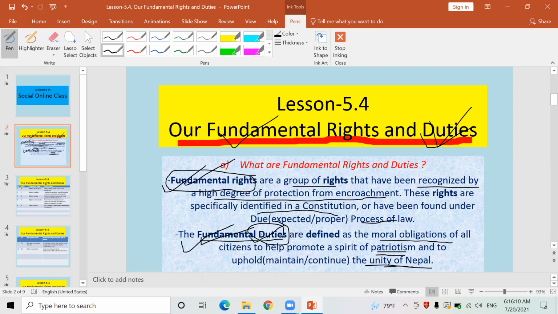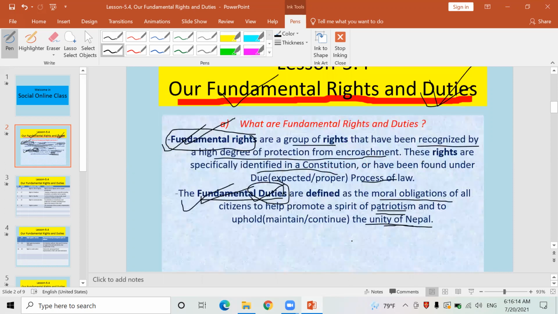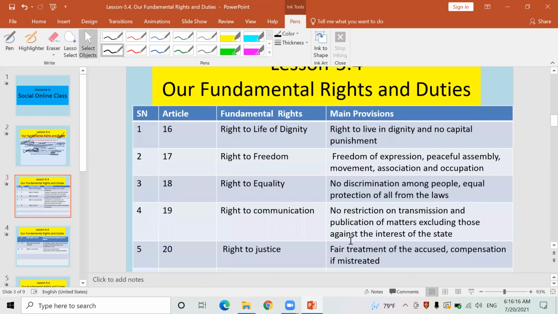Okay, there is another term to address this. Okay, now let's go to the major topic, our fundamental rights. Now we are going to discuss our fundamental rights. Look here. What are our fundamental rights?